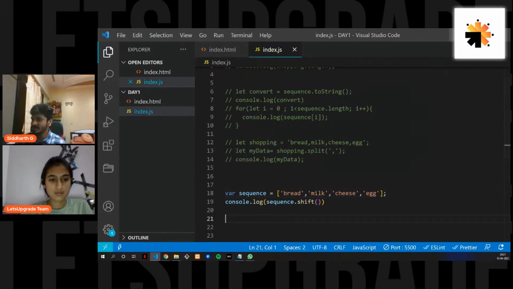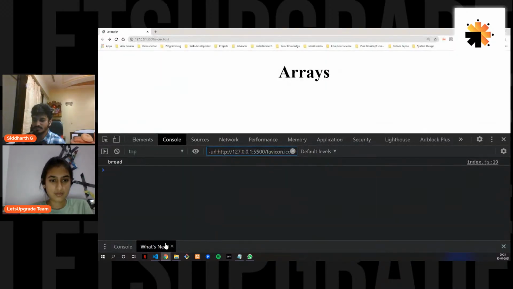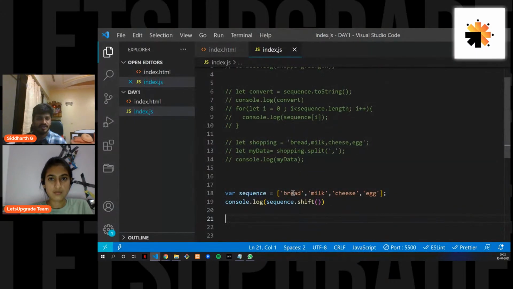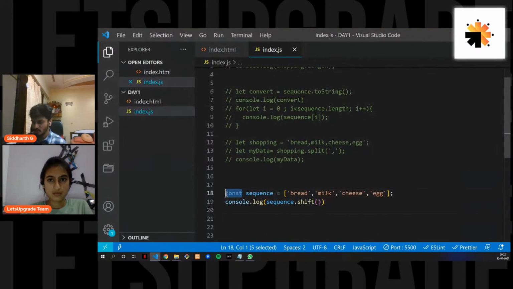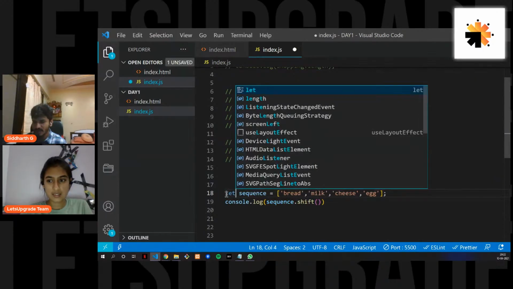I'm just using let for no particular purpose. I mean, nothing in my mind to use. You can use var, you can use const, you can use let also, that I have been using, but the value, the output would be the same. So you can do it any way you want. I'm just using let right now.